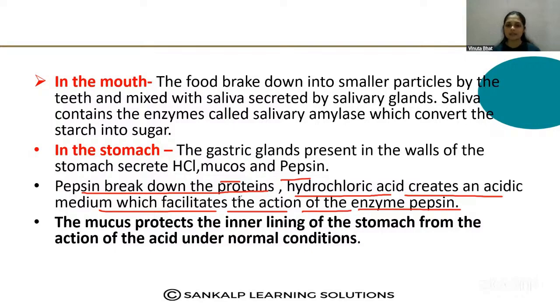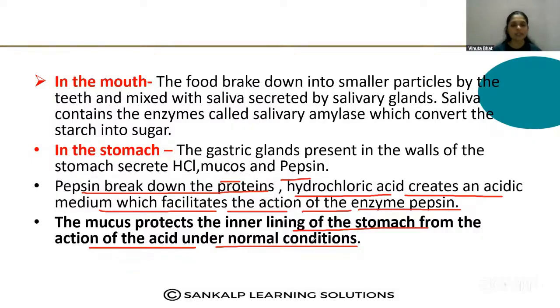Then what is the function of this mucus? Mucus protects the inner lining of the stomach from the action of the acid under the normal condition. In a normal condition, that HCl may damage the walls of the stomach. So the mucus, the gelatinous substance, protects the inner lining of the stomach from the action of the acid.